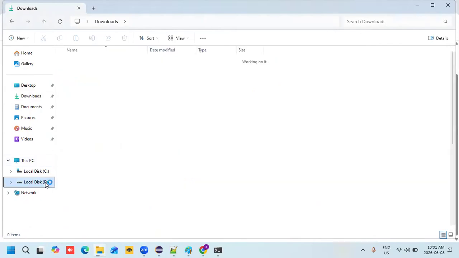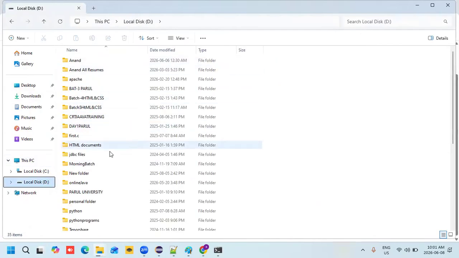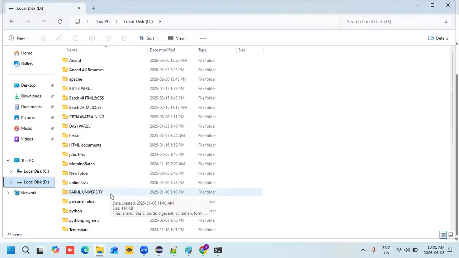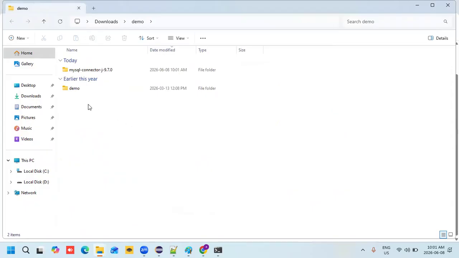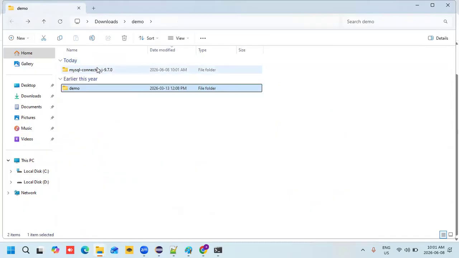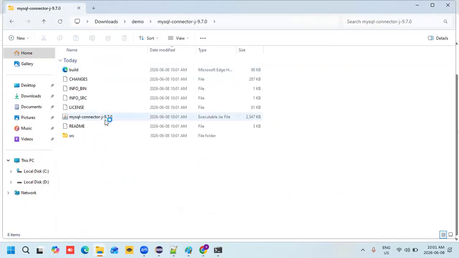D drive. Where is this? Where did I extract? So this is my jar. Today I extracted it. Just open that. We can take this jar file. Okay, how can we take it?